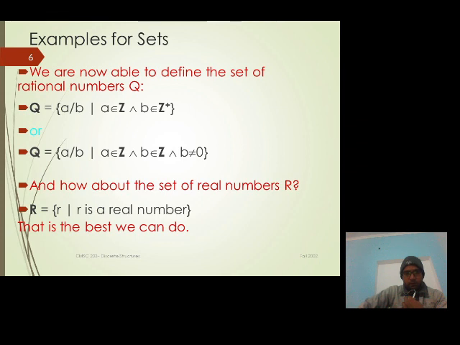Some other examples of sets: the set of rational numbers. First of all, you have to know what is the meaning of rational number. Rational numbers are those numbers which can be written in the form p by q, where p and q are integers, q is not equal to 0, and p and q are co-prime. So this is the representation for the set of rational numbers.